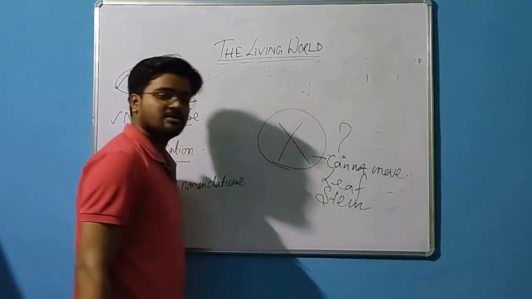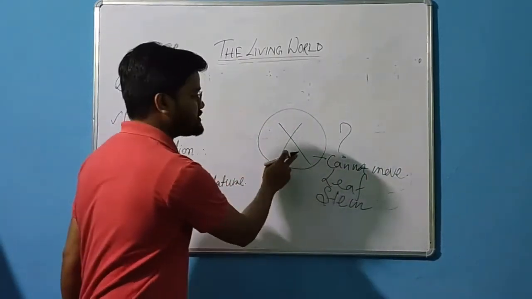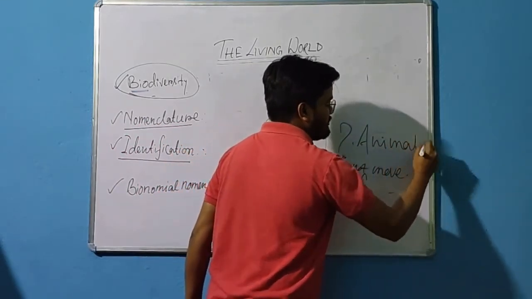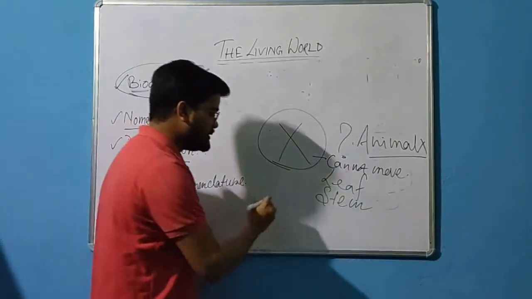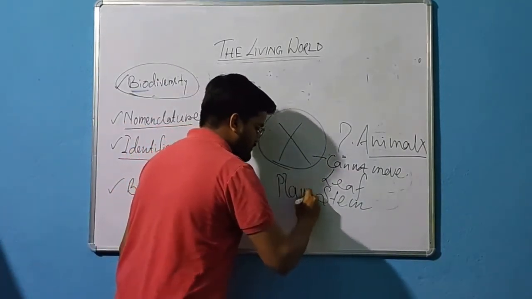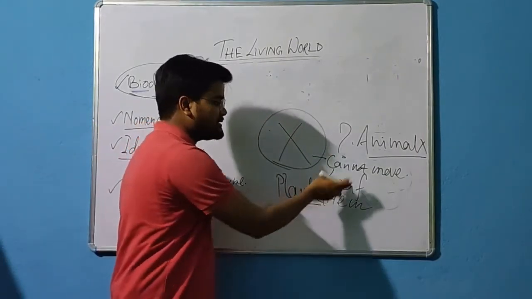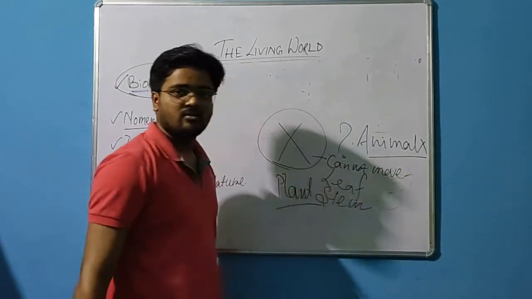So what idea are we getting? That this organism X is definitely not an animal. So what could be the possibilities? The possibility is that the organism will definitely be a plant. So how are we able to find out that this organism is a plant? Based upon a few characters. What is the character?